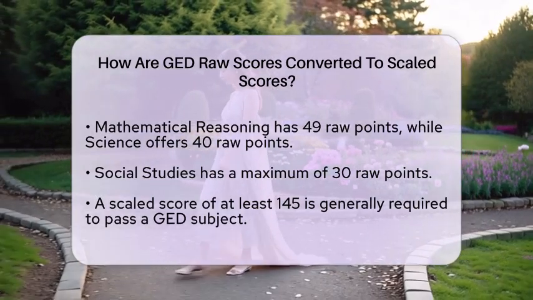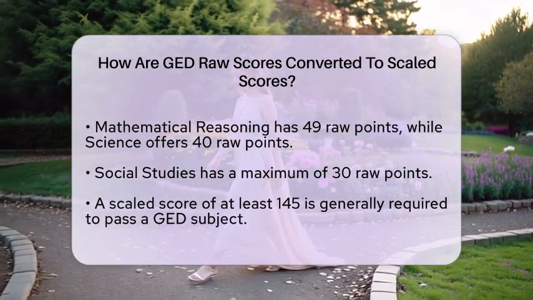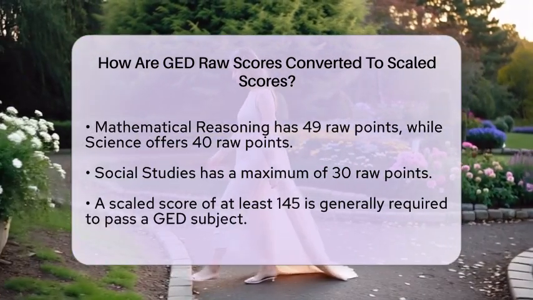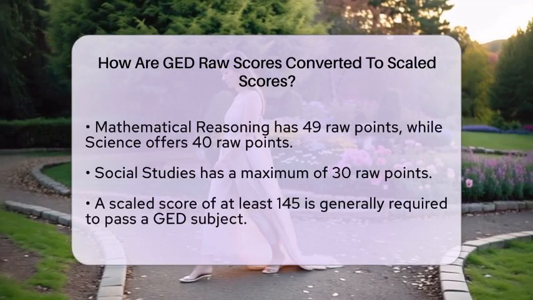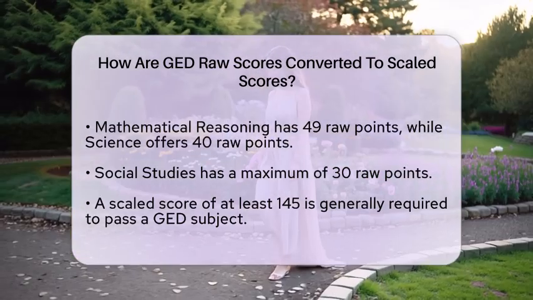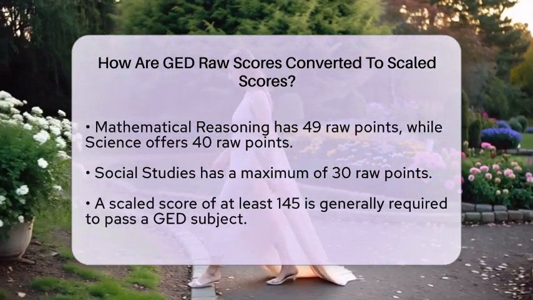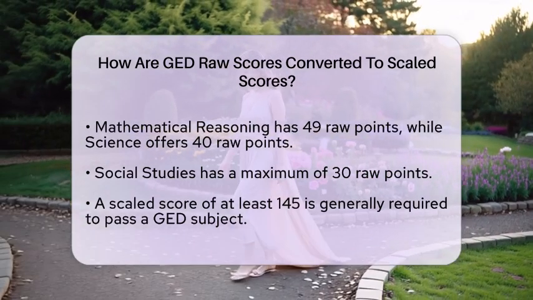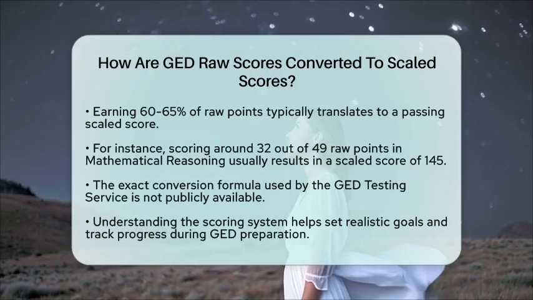To pass a GED subject, you generally need a scaled score of at least 145. This usually corresponds to earning about 60 to 65% of the raw points. For example, on the mathematical reasoning test, getting around 32 out of 49 raw points typically converts to a scaled score of 145, which is the minimum passing score.